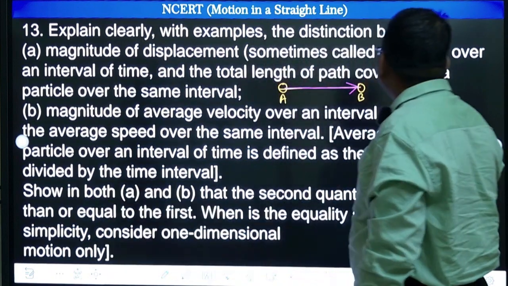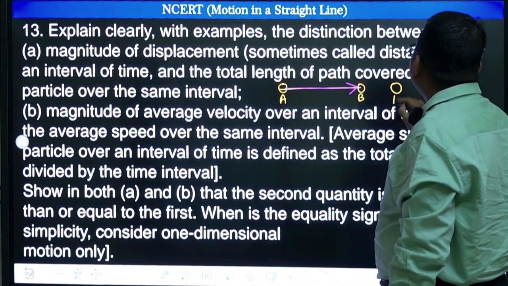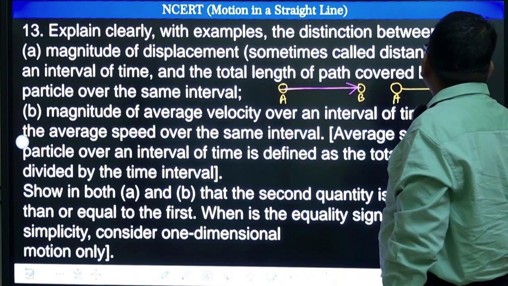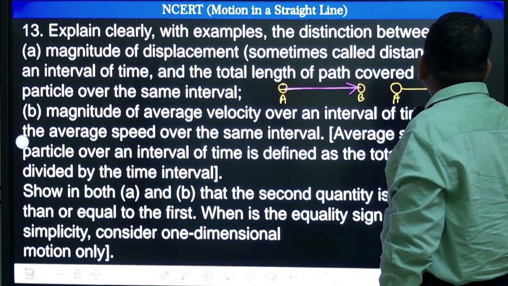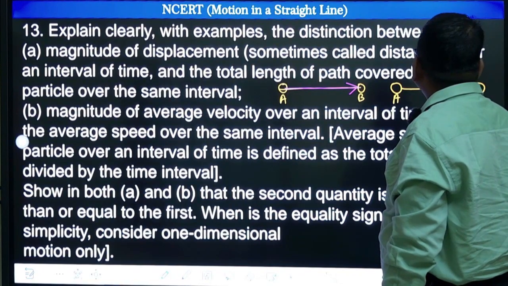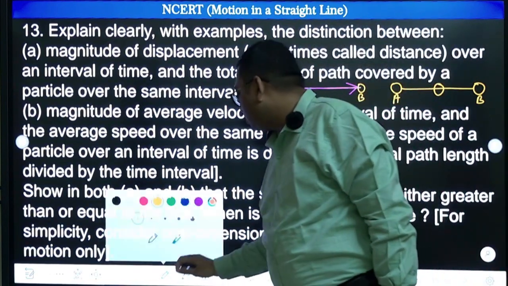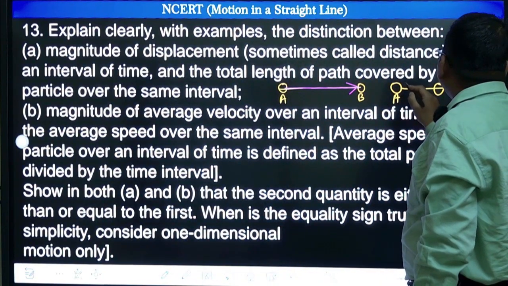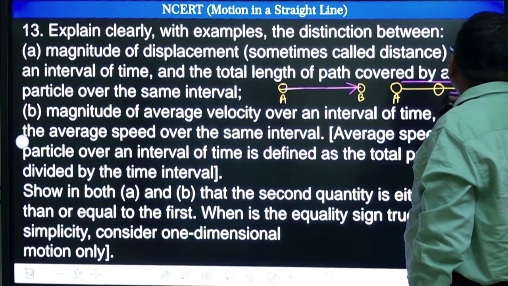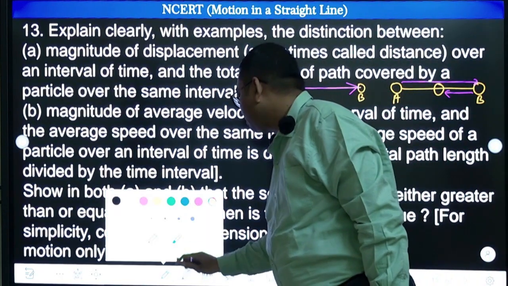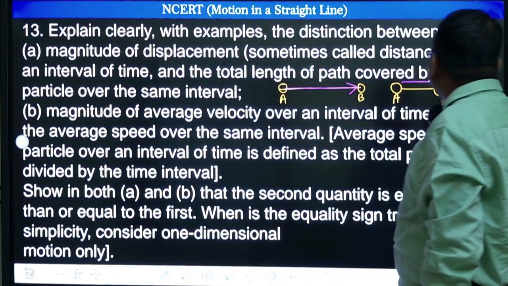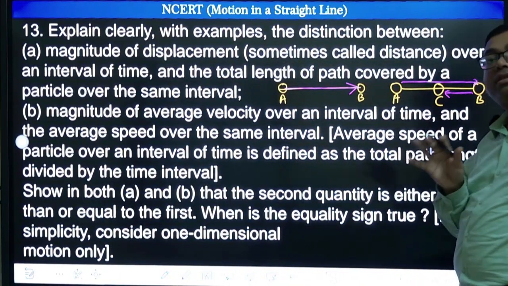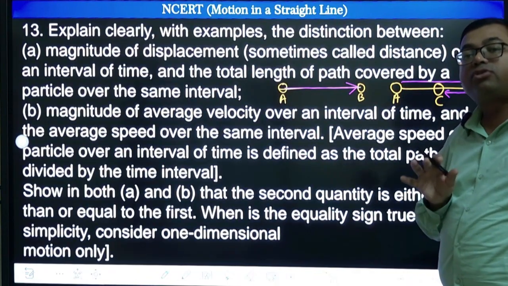body turns back. Let us say for example, body is going from position A to position B, then comes back to position C. So here note the motion, let us try to understand, it is going from A to B and B back to C, right. So in this case the distance is not equal to magnitude of displacement.